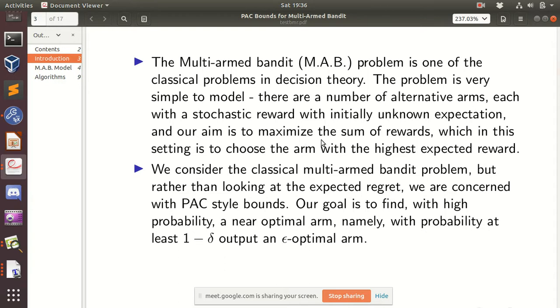So you have to choose coins such that you maximize the sum of expected rewards you're going to get. The reward is basically 0 or 1, and you have an expectation, so you want to maximize the sum of such rewards in expectation. So that is the original multi-arm bandit problem.